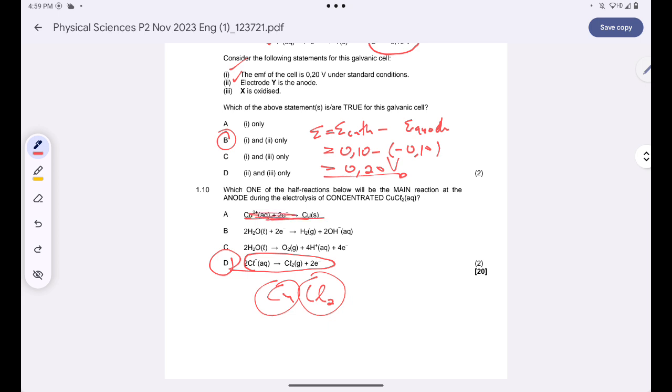So that's how, guys, I would have tackled question 1 from the November 2023 paper. If there are things you're not sure about, please write in the comment section. I'll make sure that I come back to you with more clarity.